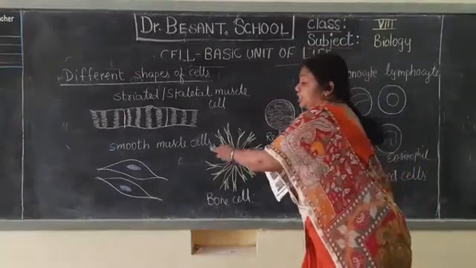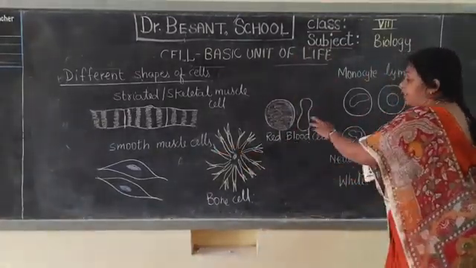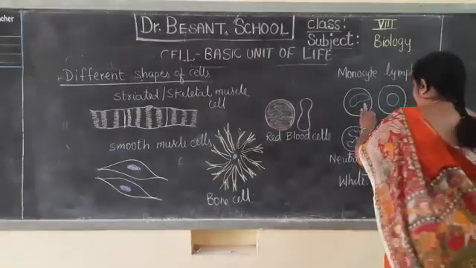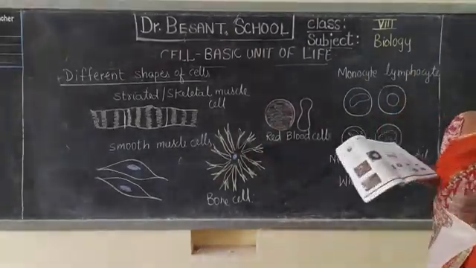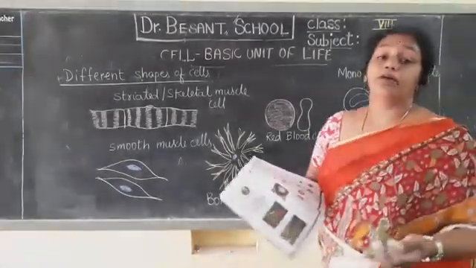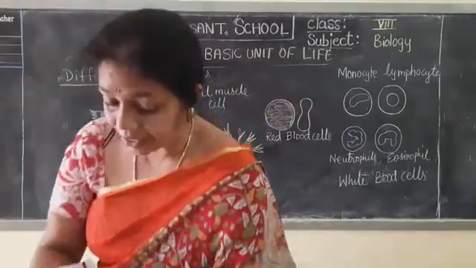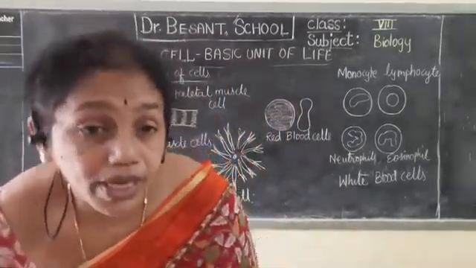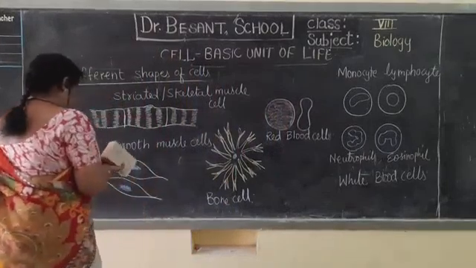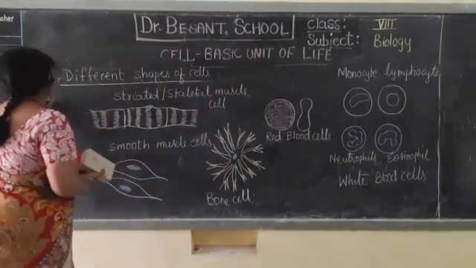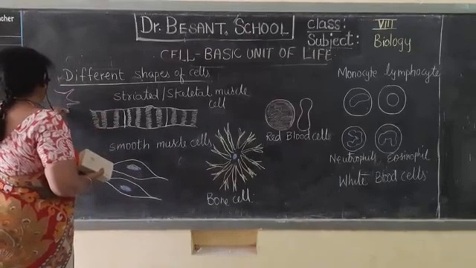Now, the smooth cells I told are for movement. The red blood cells are for transportation of substances, and white blood cells are for protection. In detail we shall be studying in ninth class why they are there for protection and how they help out. One more important cell that I would like to draw is the nerve cell. Shall I rub it off? I shall rub it off, and here I shall draw a typical nerve cell. What is this nerve cell?